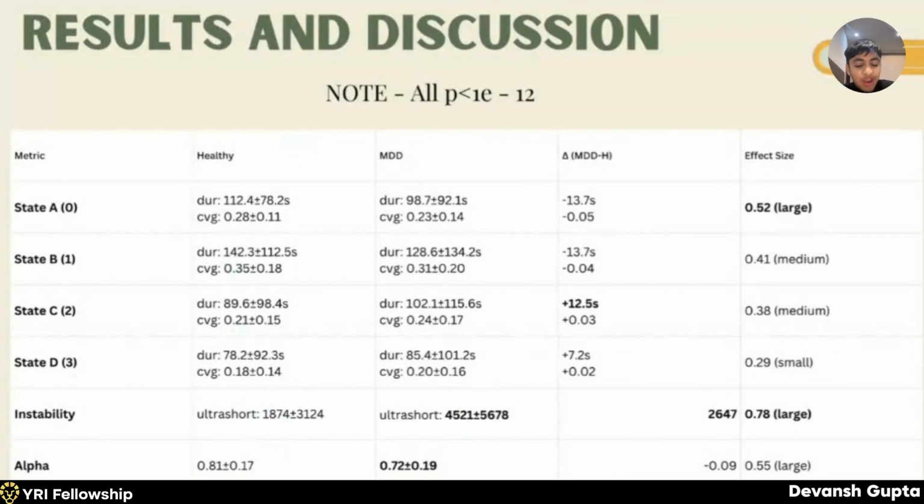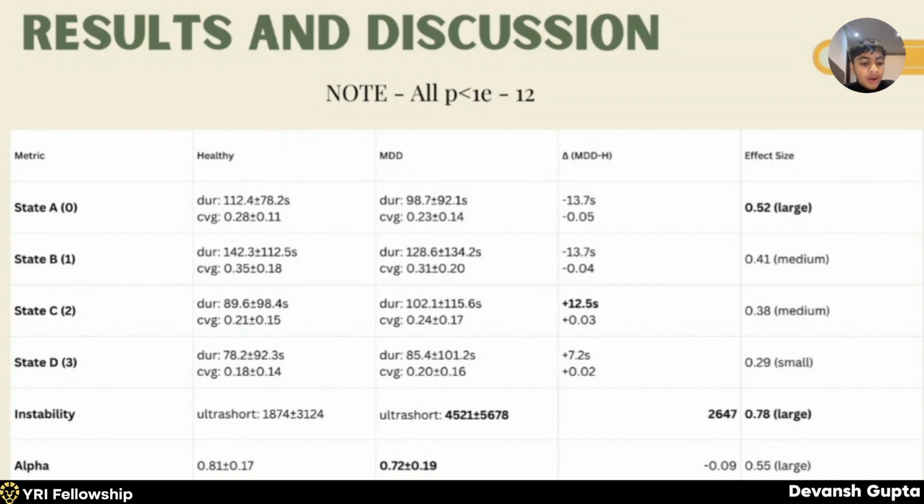Now, alpha power reflects cortical inhibition and thalamocortical stability. Its reduction supports impaired inhibitory control and increased neural noise. This aligns mechanistically with neuroimmune effects as well, right? If you look at how serotonin is moved away to neurotoxic acids and neurorenin, we can observe that these are the same effects that we see in IDO-related depression pathways.